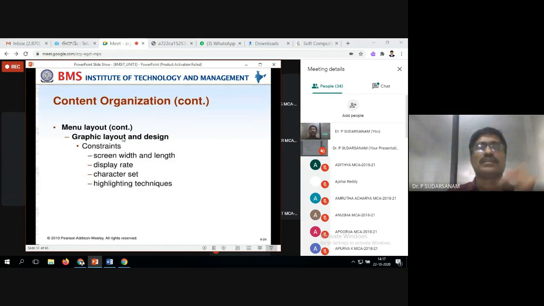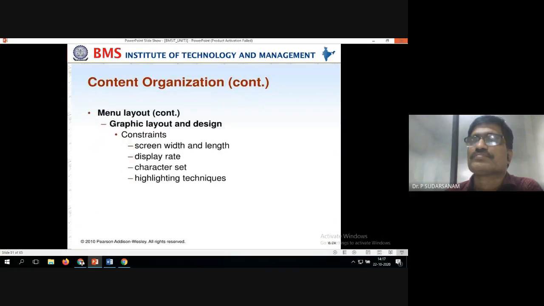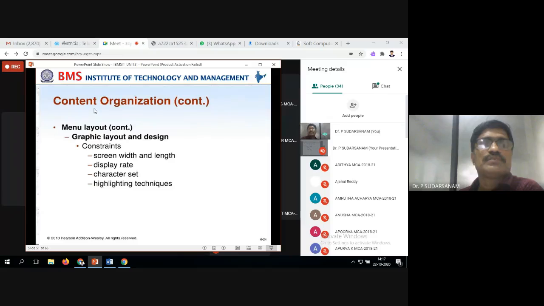This is what the menu layout examples are, and some more examples are graphic layout and design. Under menu layouts, you can make graphic designs also. What are the constraints when you are making the graphics layout? Screen width and length are the most important. Suppose if I make it bigger, it is visible now. Suppose if I click this, it will be suitable according to the font size.